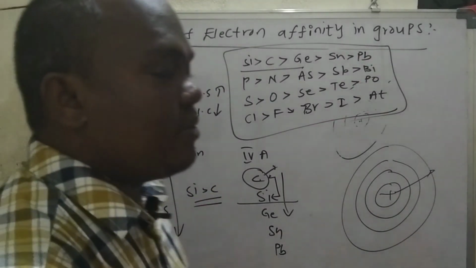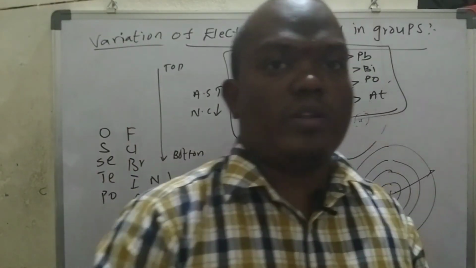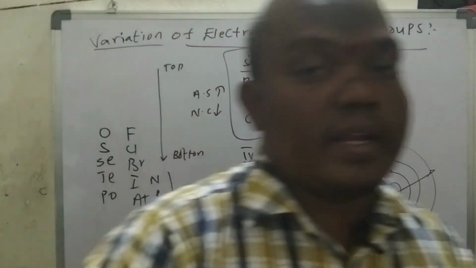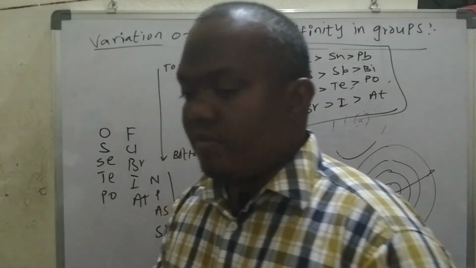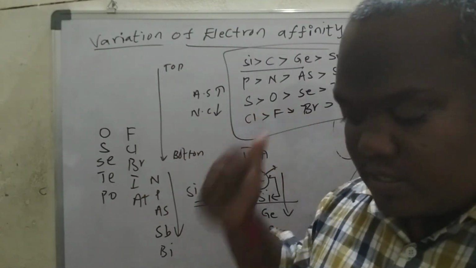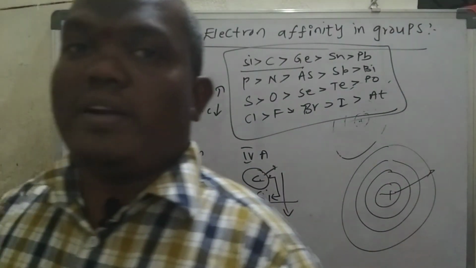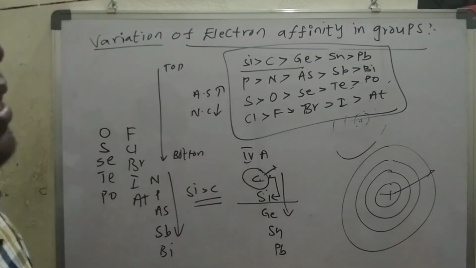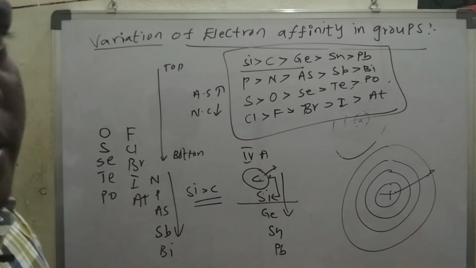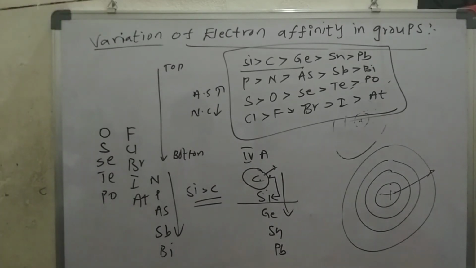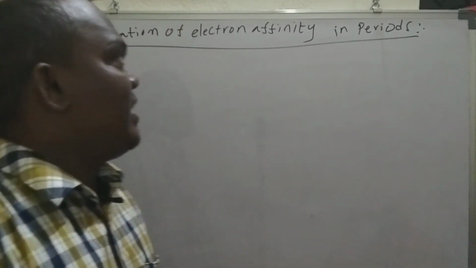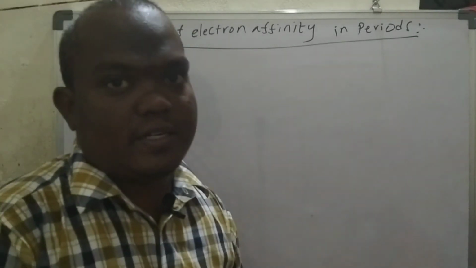We know that the second element in the group, which belongs to the third period, has more electron affinity. We already discussed that, right? So this is the trend of electron affinity in the groups. Next one, variation of electron affinity in the periods.